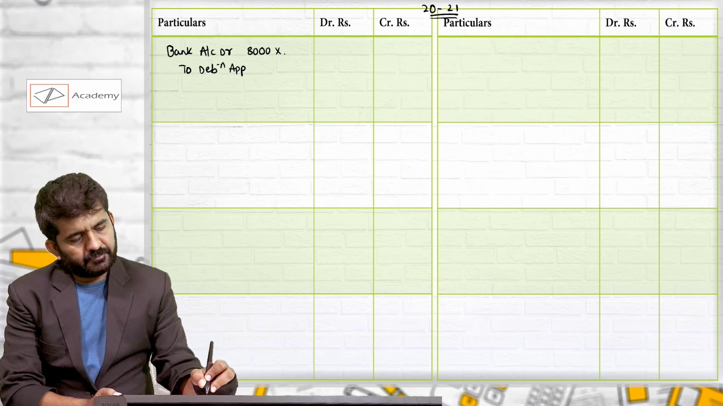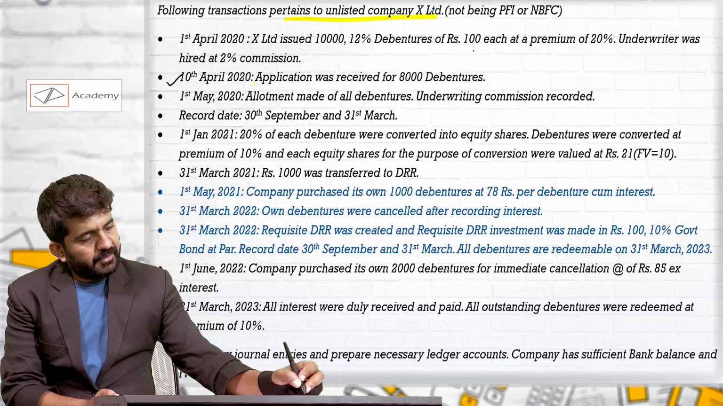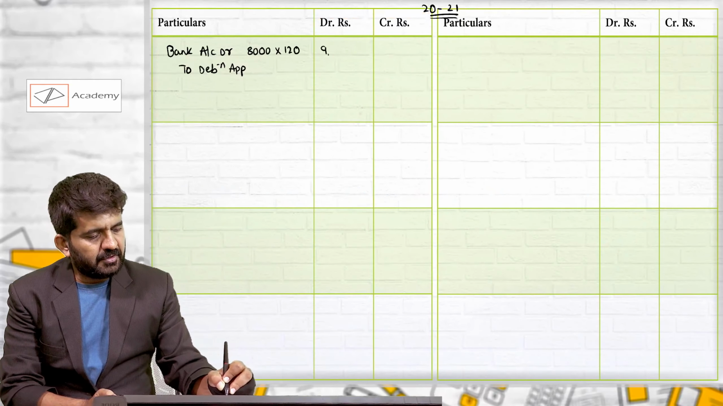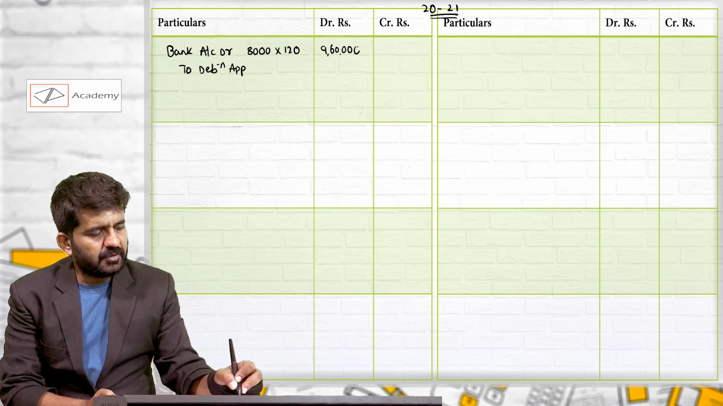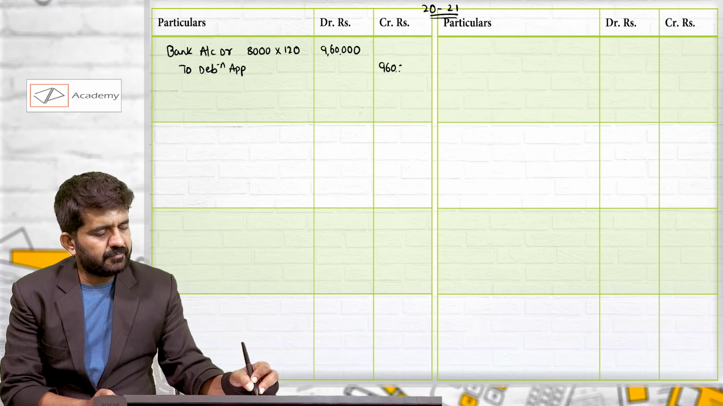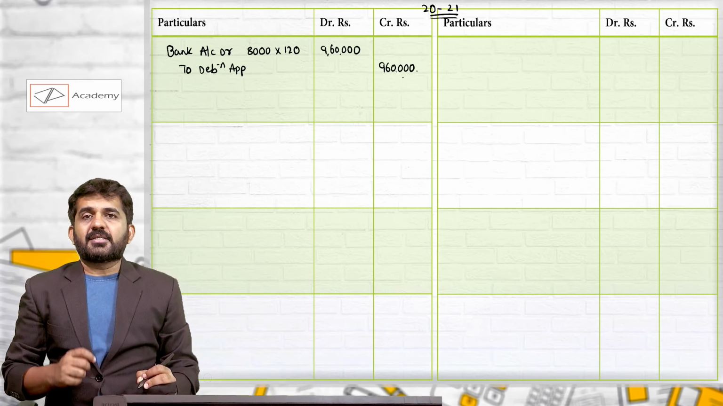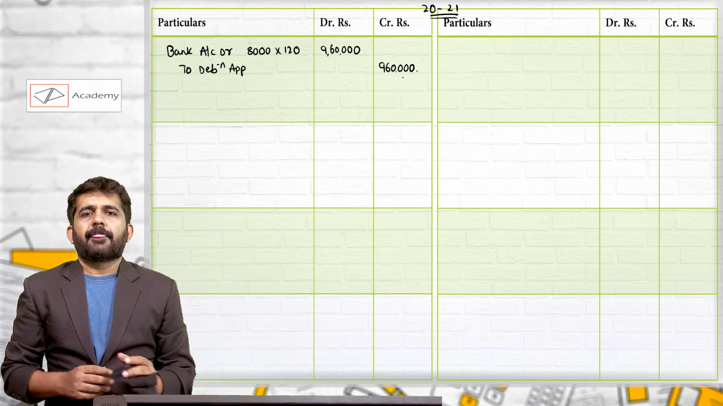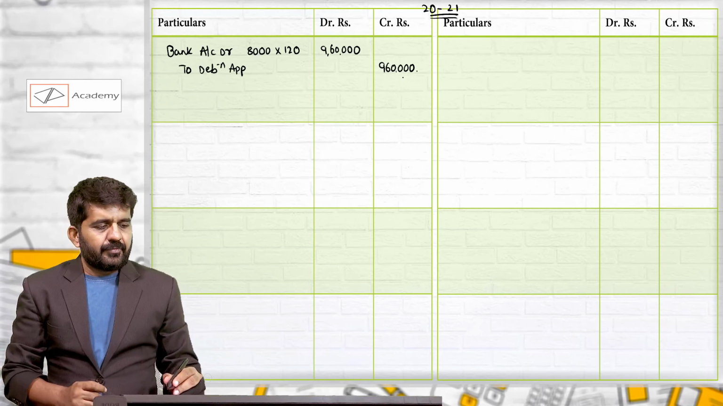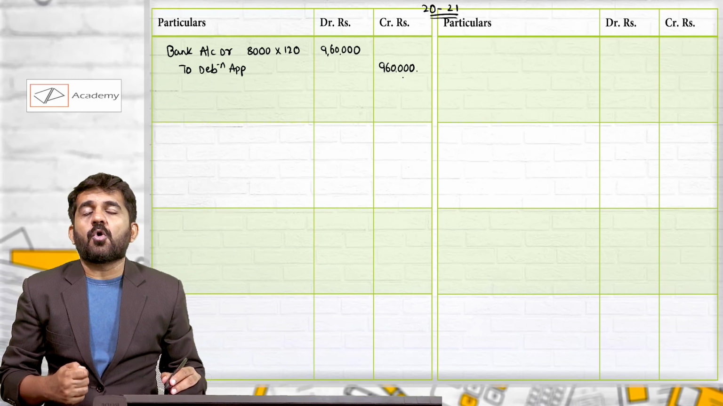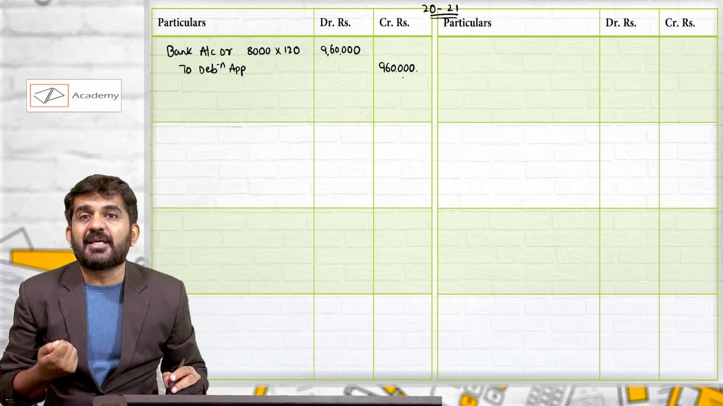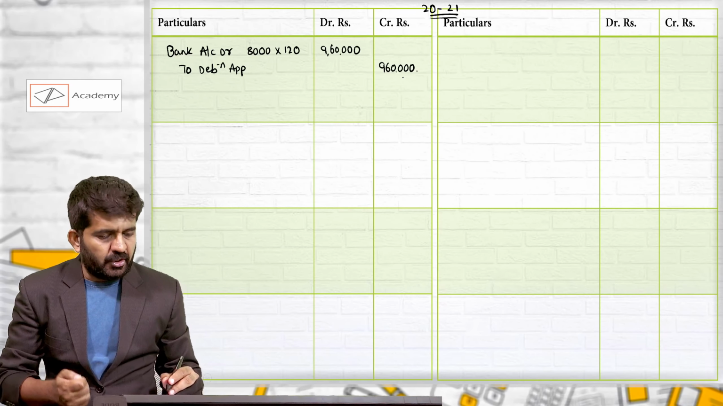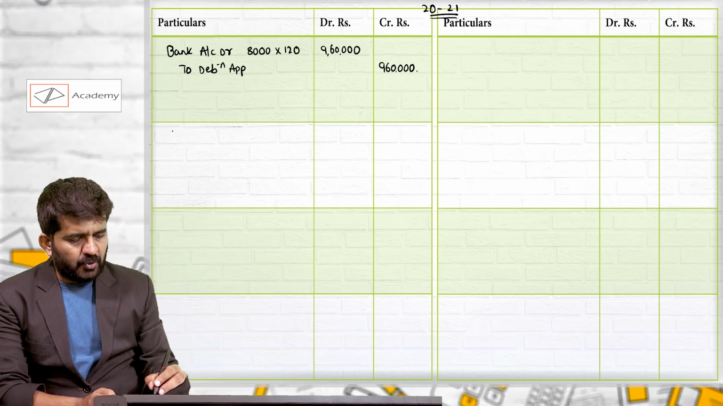8,000 into 120 rupees. This is 9,60,000 rupees. In examination, you'll have to write down the narration: being application money received. In next entry, debentures of 10,000 will be allotted, 8,000 to public and 2,000 to underwriter. So second journal entry will go like this.